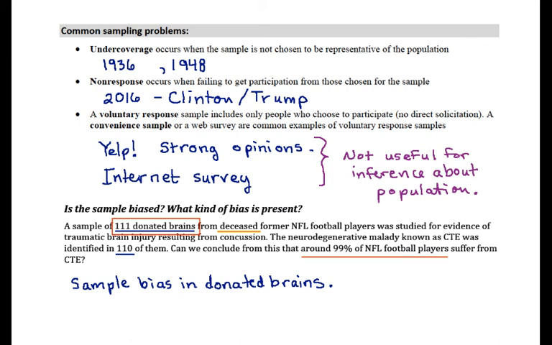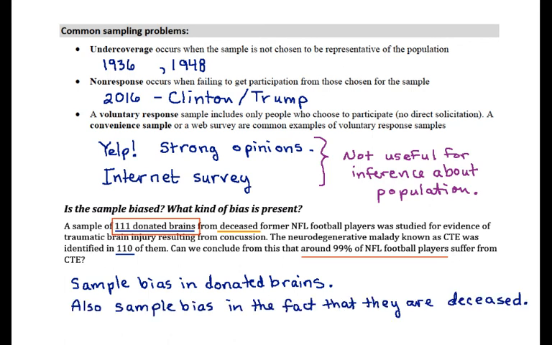It's possible that there is an overabundance of available deceased NFL players who had neurodegenerative maladies. So one could imagine that maybe players who died prematurely are more likely to end up in this pool and having their brains donated to this study.